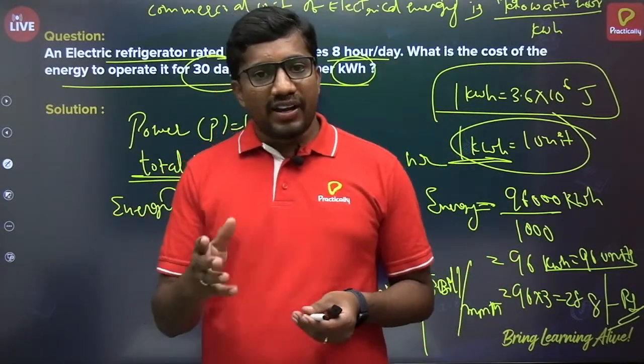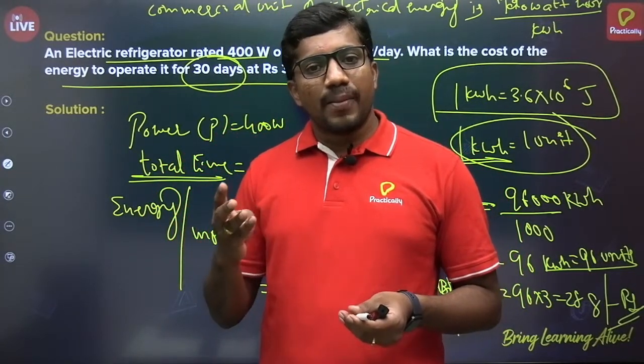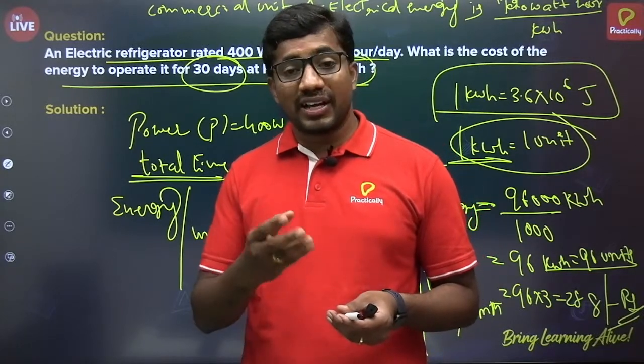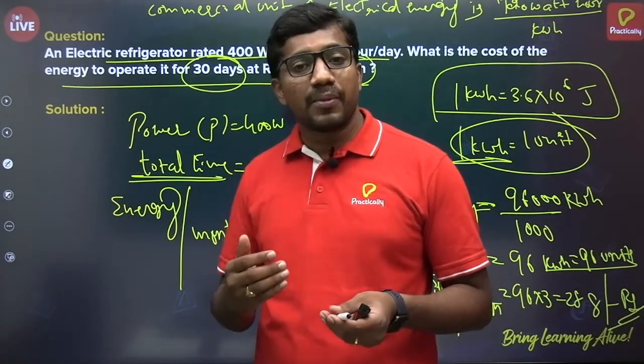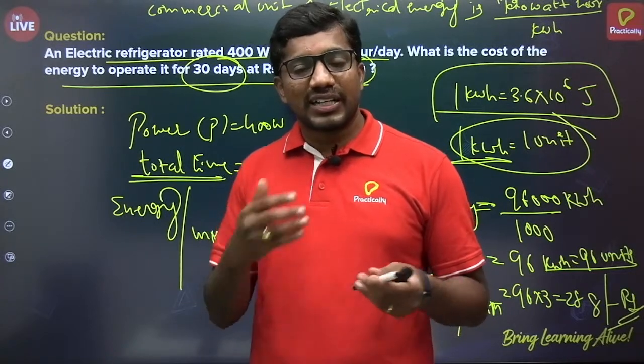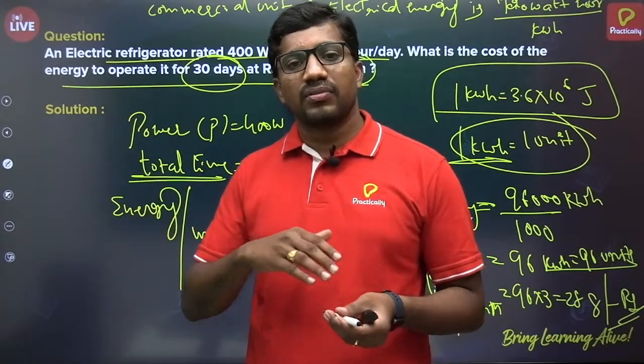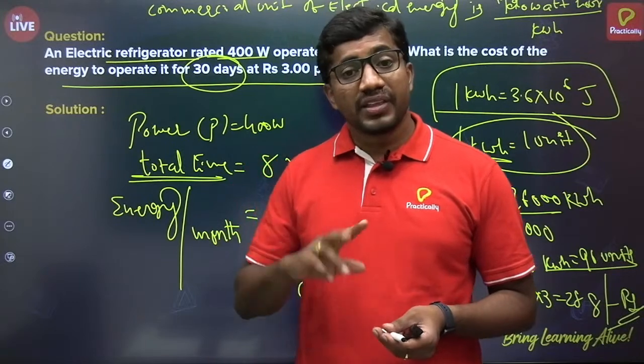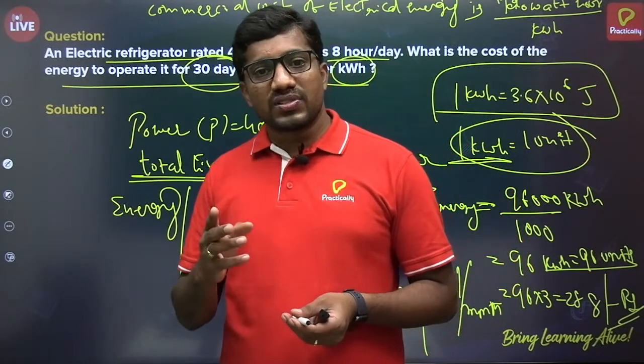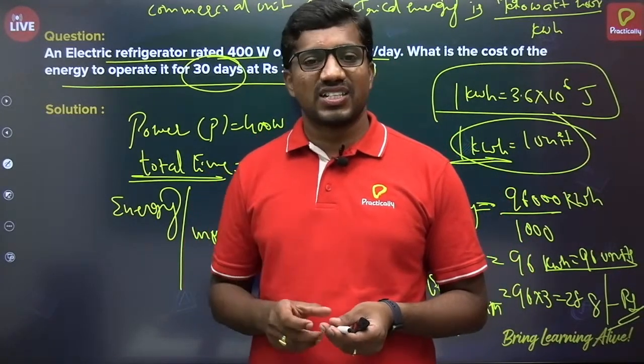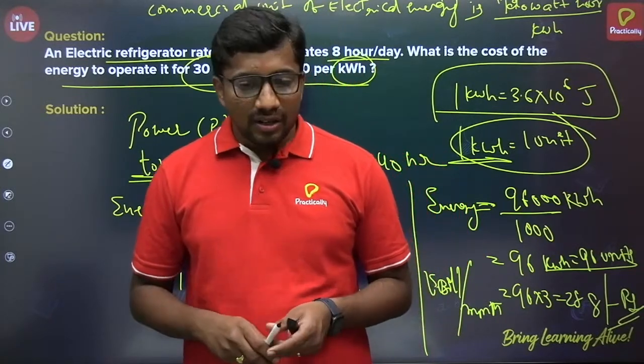So tungsten is a material with high melting point and high resistivity. That's why we use it to make the filament. An electric fuse will have a low melting point and high resistivity. Very important, children.